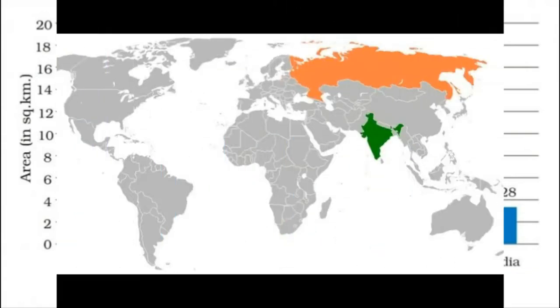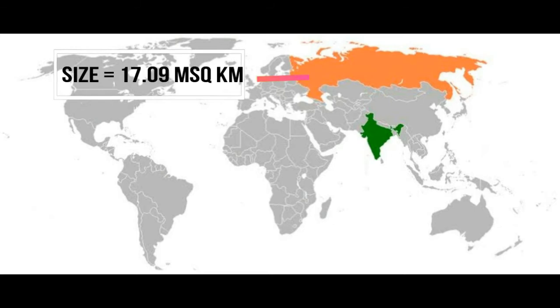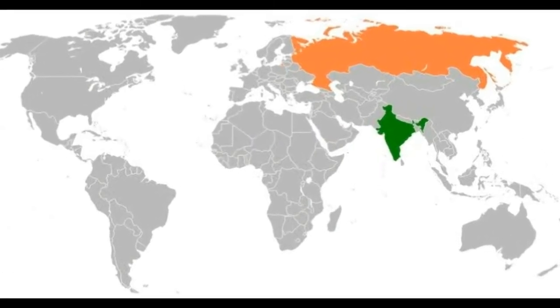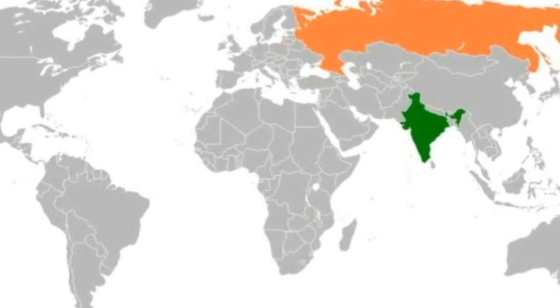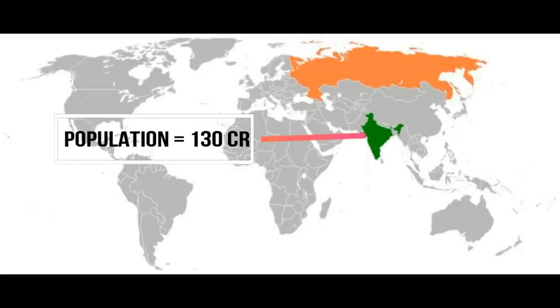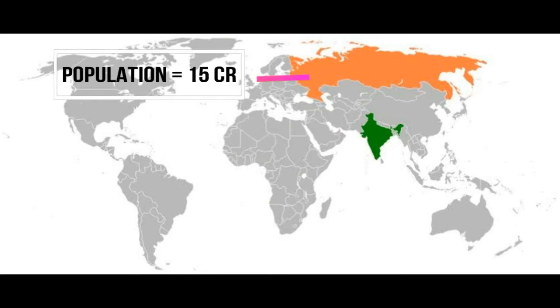Now if you compare the two countries here, India and Russia, can you see the size of Russia, a whopping 17 million square kilometer, and see the size of India, 3.28 million square kilometer. So in terms of size, Russia is a huge country. But if you see the population, the Indian population is close to 130 crore, whereas the population of Russia is just close to 15 crore.